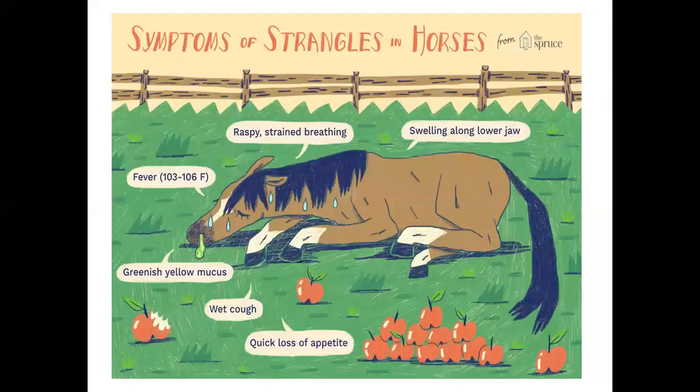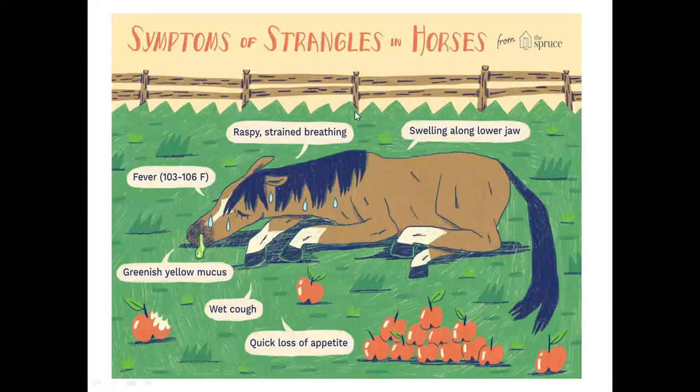Discharge from the nasal cavity is greenish yellow and mucoid in nature. It can be mucoid or mucopurulent. Color is greenish yellow. There is wet coughing, the animal is anorexic and depressed, and you can see written raspy, rapid breathing.